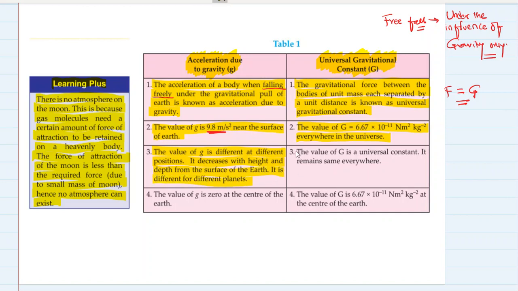What I just said: the value of capital G is a universal constant. It remains the same everywhere. The value of g is 0 at the center of the Earth, and the value of G is the same at the center of the Earth, 6.67 into 10 raised to minus 11 Newton meter square per kg square. It does not become 0. So these are the points of differences between small g and capital G. They are important. They can be asked, or any question based on this can be asked.